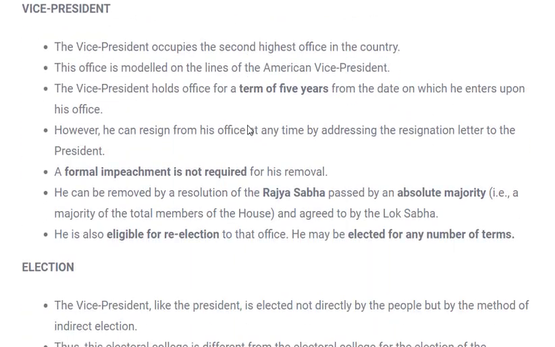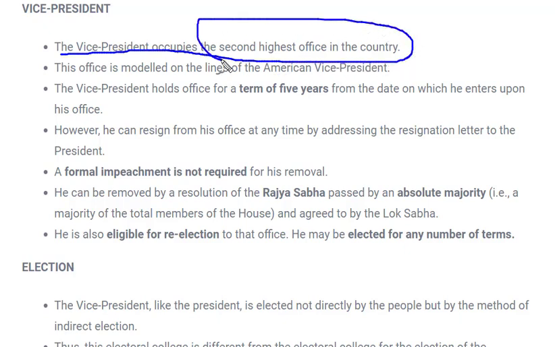Now moving to the next executive member, that is vice president. By the name itself, it is clear that Vice President occupies the second highest office in the country. First is President and second is Vice President. Now, the office is modeled on the line of the American Vice President. As we know, our Constitution has taken several parts from different countries. So here, the Vice President office is modeled on the basis of the American Vice Presidentship.